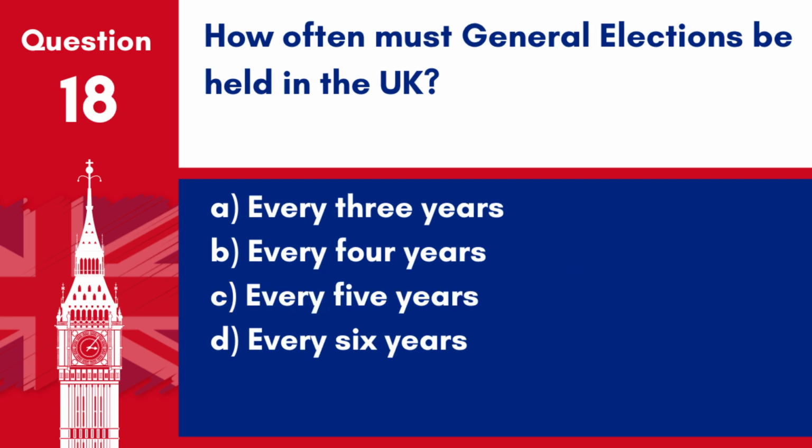Question 18. How often must general elections be held in the UK? A. Every 3 years. B. Every 4 years. C. Every 5 years. D. Every 6 years. Answer: C. Every 5 years. General elections in the UK must be held every 5 years according to the Fixed Term Parliaments Act.